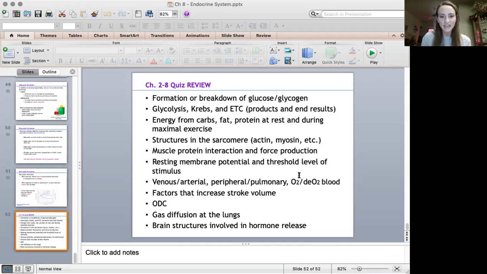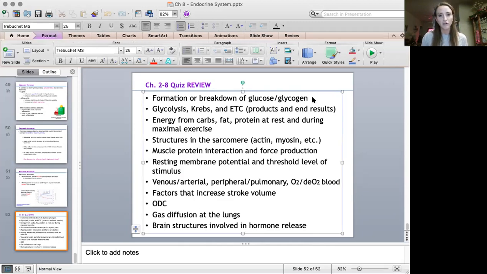All right, so looking at formation or breakdown of glucose or glycogen. So formation versus breakdown. Formation, look for the root word genesis, which means formation or creation. And then breakdown, look for lysis. Lysis is breakdown. So like gluconeogenesis, that would be formation of glucose or carb from a non-carb source. Or glycogenolysis is breakdown. So again, just look for those root words, genesis versus lysis.